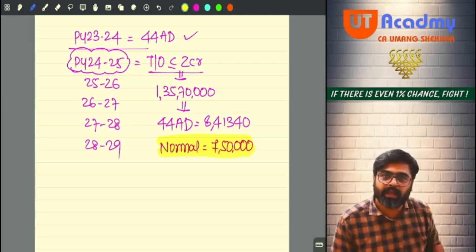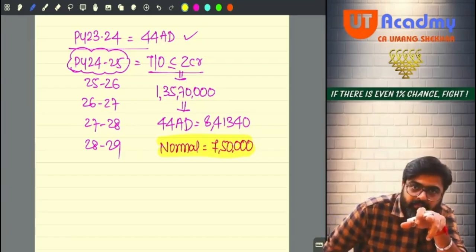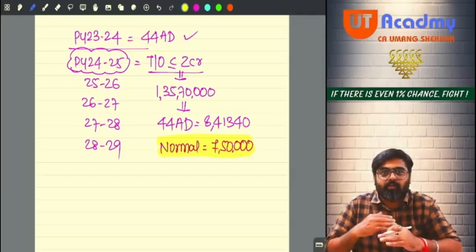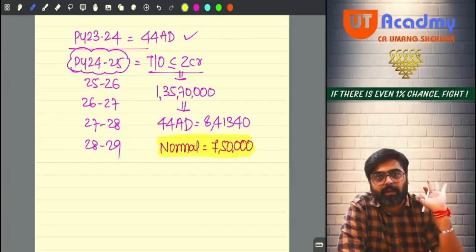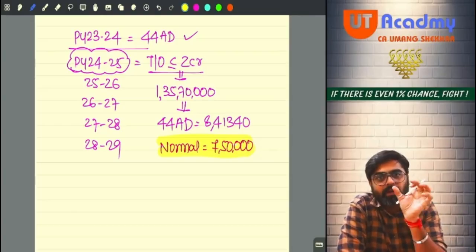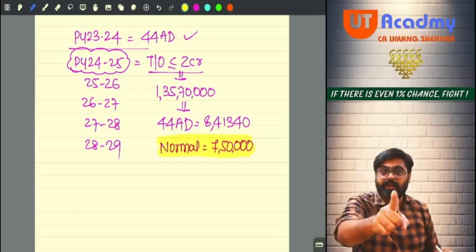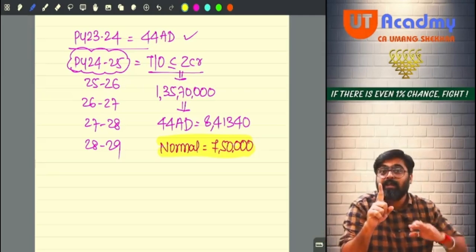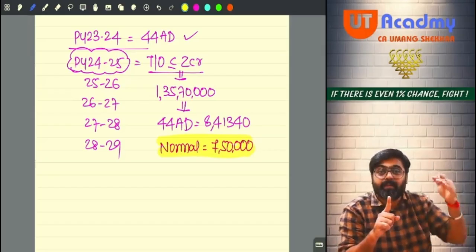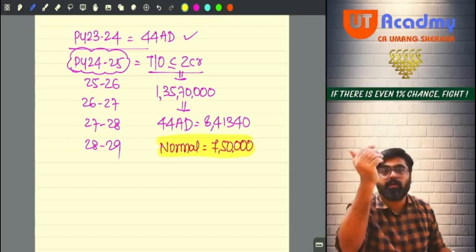But are you following 44 AD? No. You are not following 44 AD. So definitely you are going to show less income. Meaning that for you, that 2 crores limit for maintaining books and getting them audited is automatically not applicable. Yes or no? So for you now, your tax audit limit is 1 crore. The tax audit limit was 10 crores also, but that 10 crores you can follow if 5% or less of receipts are in cash, as well as 5% or less of payments are in cash. Only then you can follow the 10 crore limit.